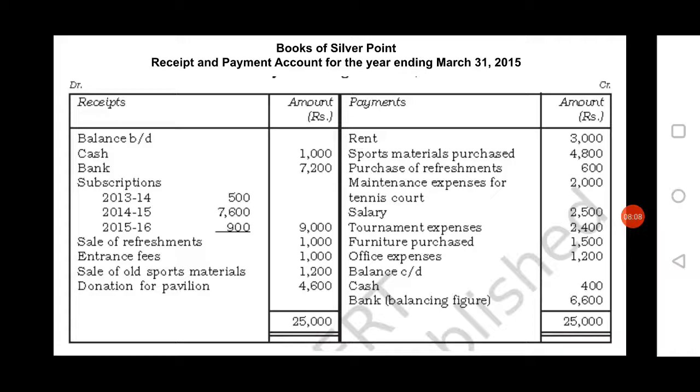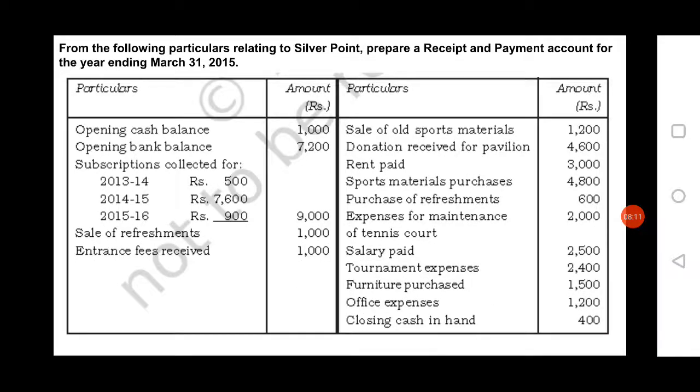Next item given in the question is rent paid. How much? 3,000. Next, sports material purchase. Rent paid is an expenditure, sports materials purchases, it is also an expenditure. Purchase of refreshments, it is also an expenditure. Expenses for maintenance of tennis court, it is also an expenditure. Salary paid, it is also an expenditure. Tournament expenses, it is also an expenditure. Furniture purchased, it is also an expenditure. Office expenses, it is also an expenditure of the organization. That means the organization has to pay amount on all these expenditures.